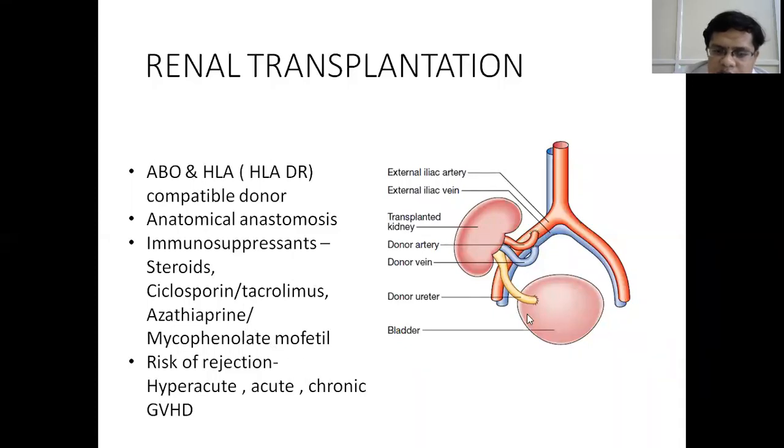So there is always risk of rejection of the renal transplant. The rejection can be hyperacute, that is, when the donor organ is rejected on the surgical table itself, or it could be within days, producing acute rejection, or within some weeks, producing chronic rejection, or there may be graft versus host reaction when the donor kidney generates antibodies to the antigens of the recipient, causing graft versus host reaction.